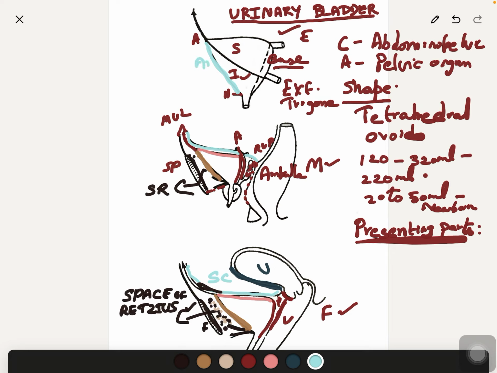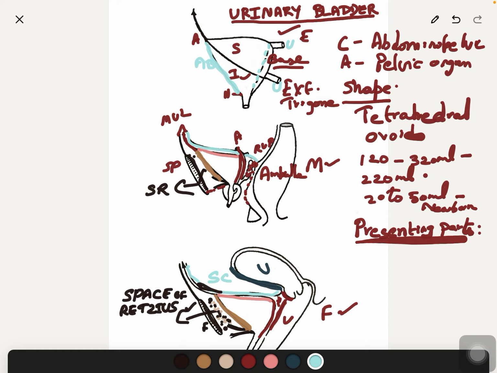So this is the anterior border. Posterior border separates the base from the superior surface and extends between the entrances of the two ureters. So these are the two ureters.